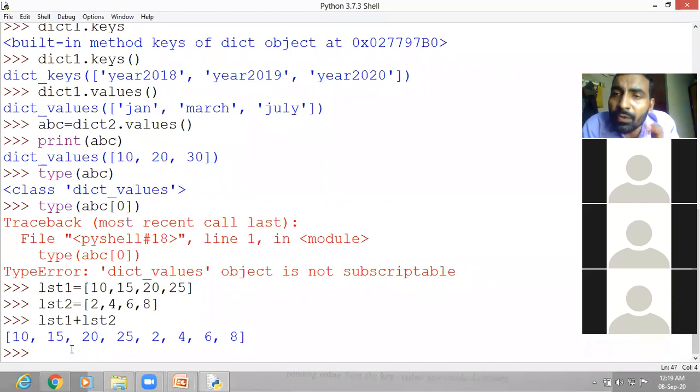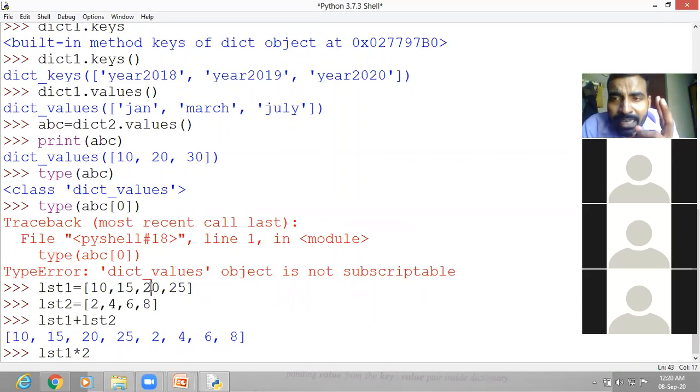In the same way, suppose you want to multiply lst1 into 2. Don't think that 2 will be multiplied in each value. No, there will be no multiplication in each value. But the same values will be replicated, repeated again and again.